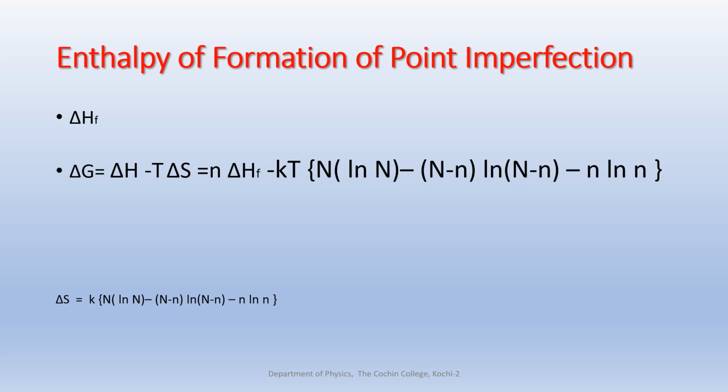Because whatever the type of point imperfection, that creates a distortion in the crystal, and that increases the enthalpy, or the potential energy. So work is required for creating the point imperfection, and this is known as the enthalpy of formation, delta HF.